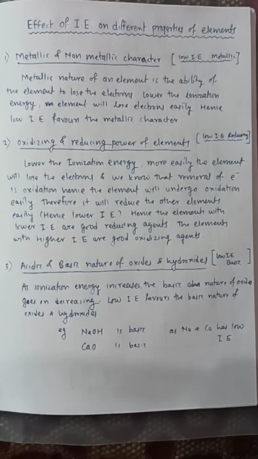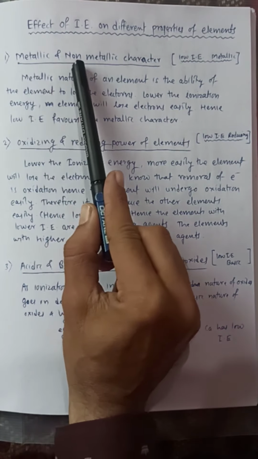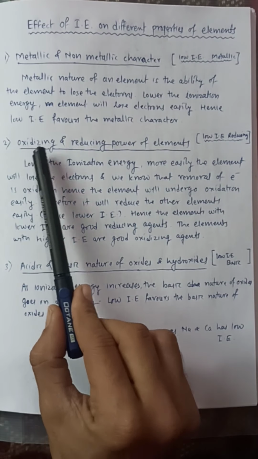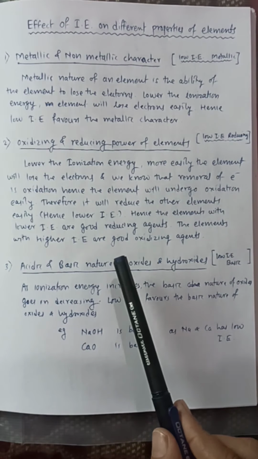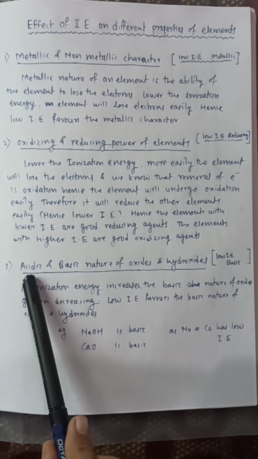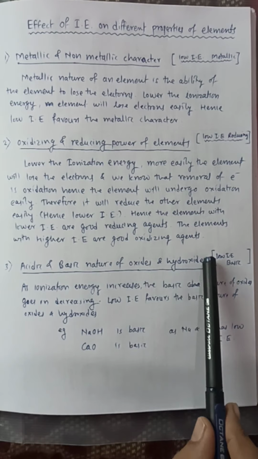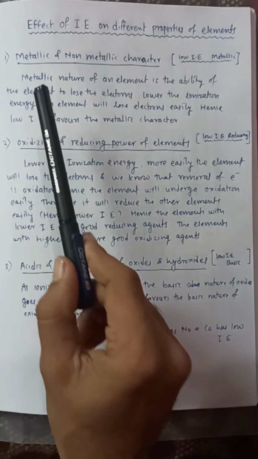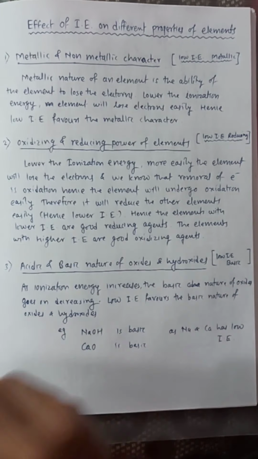Dear students, today we will discuss the effect of ionization energy on different properties of elements. We will discuss three important properties. First one is metallic and non-metallic character. Second one is oxidizing and reducing power of the elements. And third property is the acidic and basic nature of oxides and hydroxides. So we will be starting with the first one, that is metallic and non-metallic character.